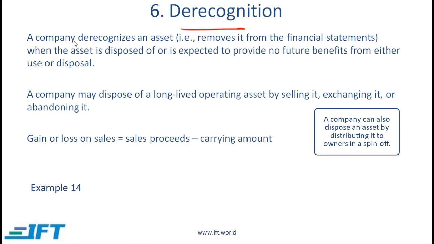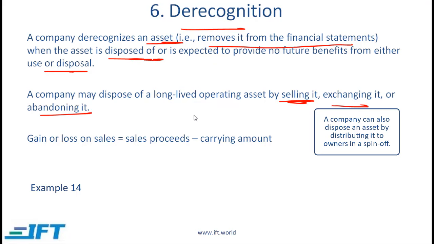Derecognition. A company derecognizes an asset, which means the asset is removed from the financial statements when the asset is disposed of or is expected to provide no future benefit from use or disposal. In other words, the asset is now useless. A company may dispose of a long-lived operating asset by selling it, exchanging it, or abandoning it.